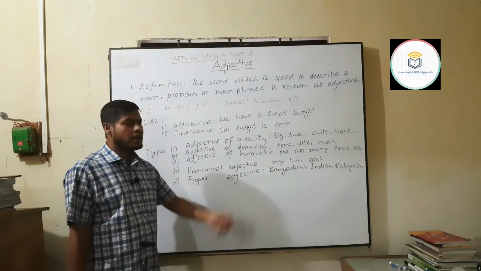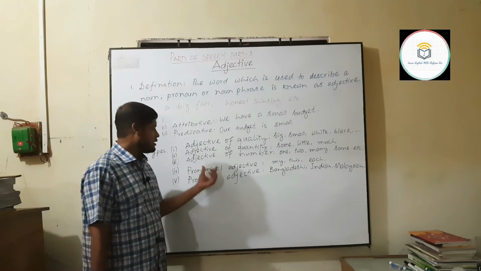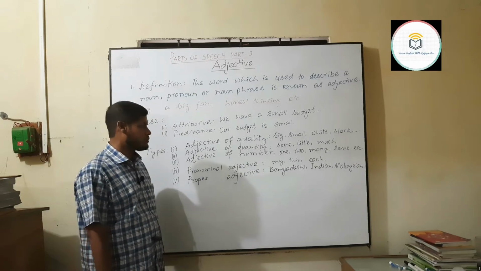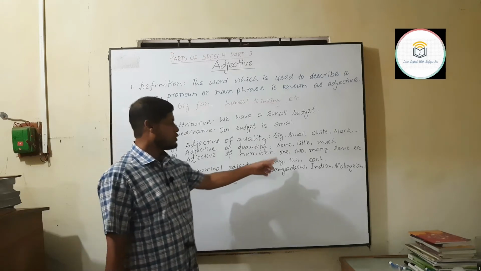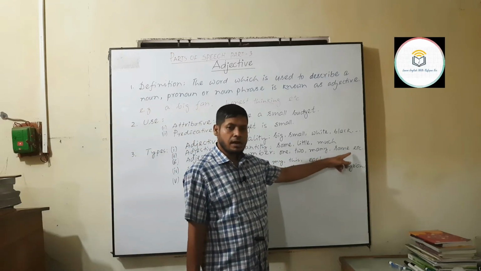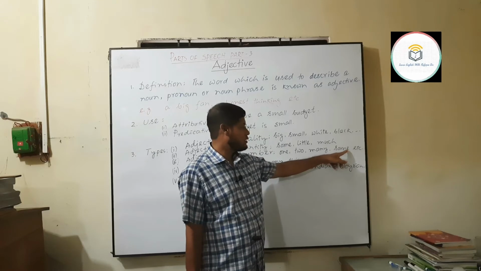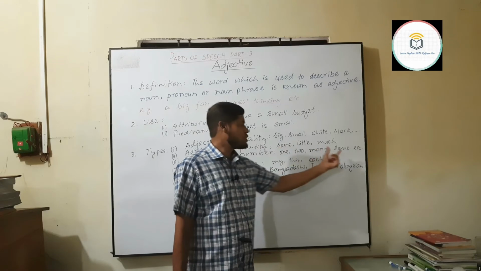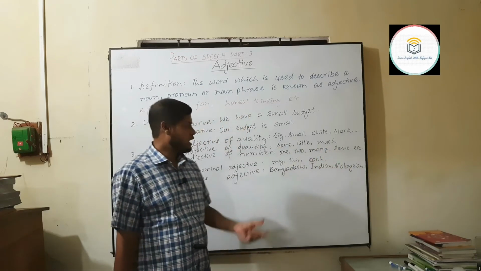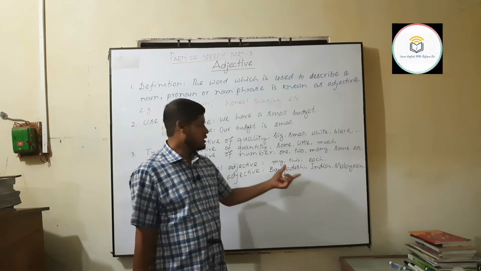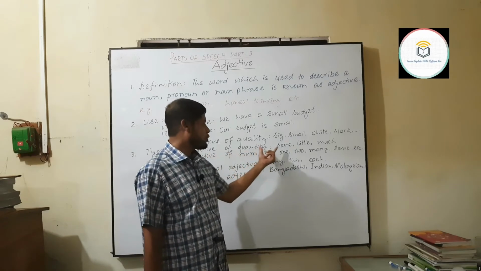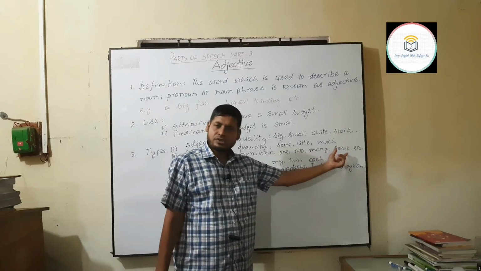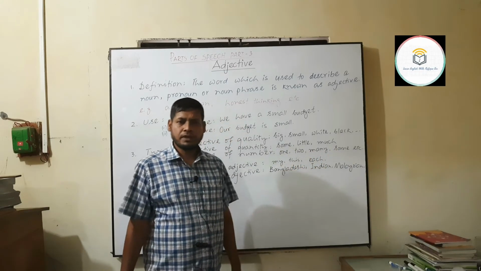Next, adjective of number. This adjective qualifies only the countable nouns. One, two, many, any, some, few, several, etc. And one thing to be noticed, you see, some. This particular word is present in both the classes. It can be an adjective of quantity and it can be adjective of number as well, but they have two different ways.